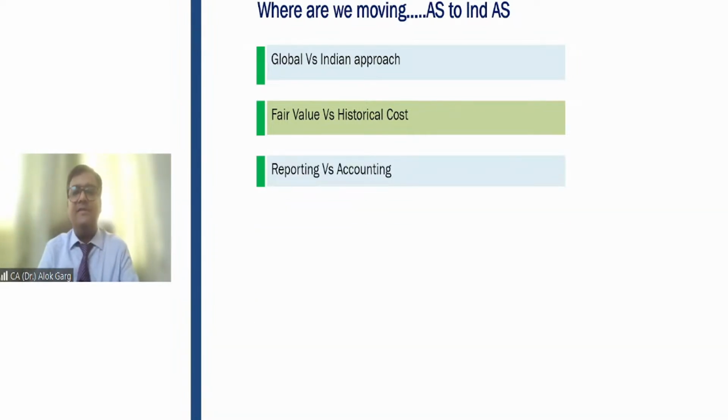Reporting versus accounting, friend. If I talk about the disclosure requirement, IFRS and Ind AS have a very robust kind of disclosure requirement, right? There are huge disclosures in the notes to accounts, and I can tell you one thing. For example, if you are preparing a financial statement of a company on accounting standard, probably the size of the financial statement is 50 pages. But same company, same year, if they prepare on the basis of Ind AS or IFRS, from 50 pages, it will become 75 pages. Why? Because there are huge disclosure requirements in Ind AS in comparison to accounting standard.